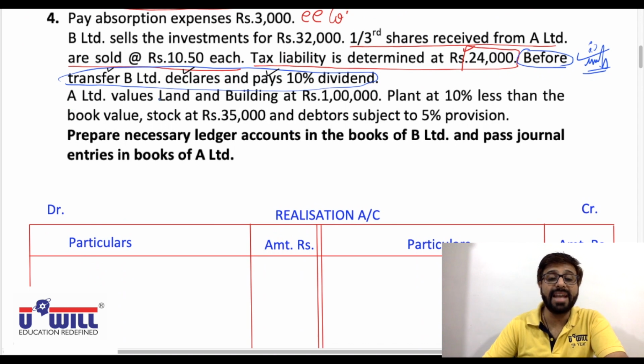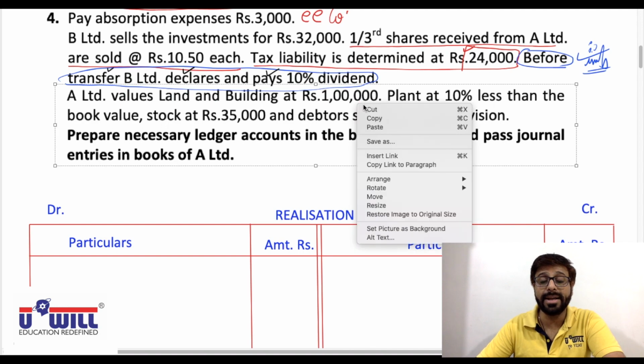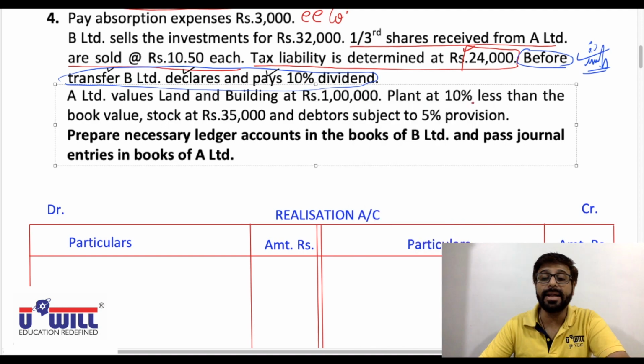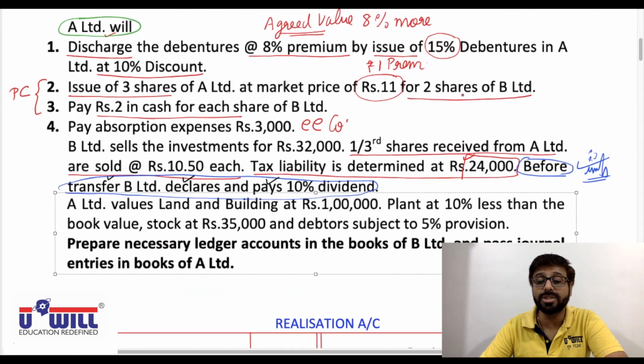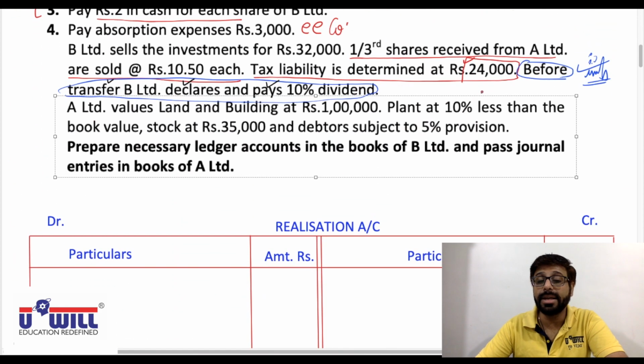A Limited values land and building at 1 lakh. So agreed value of land and building is given to you. Plant at 10% less than book value. Plant is 80,000, so 10% less would be 80,000 minus 10%, that is 8,000 less. So 72,000 would be the agreed value of plant.